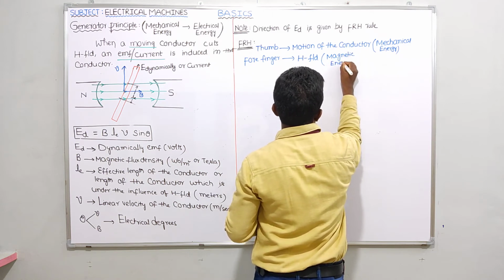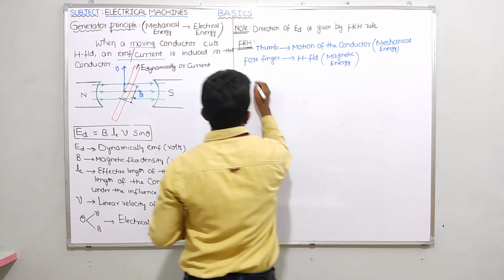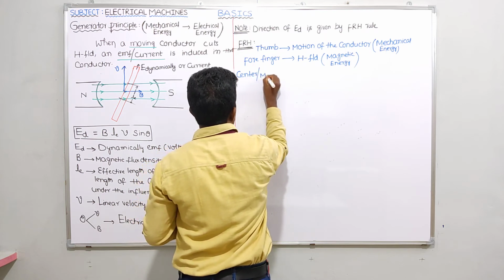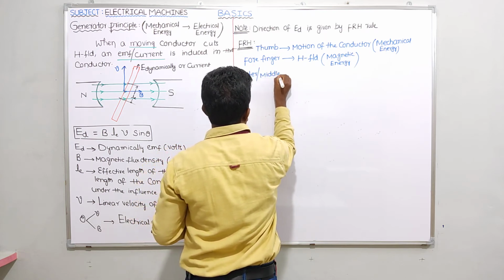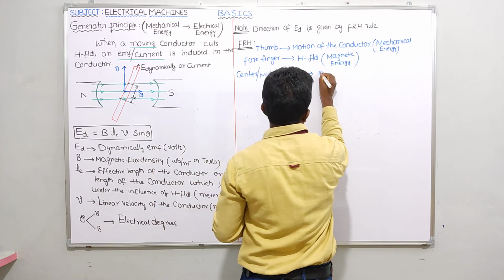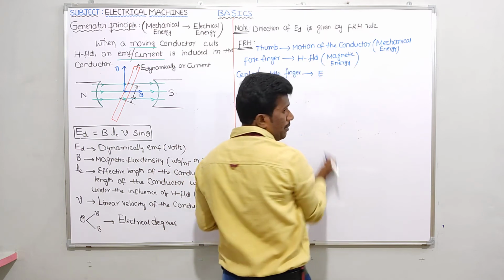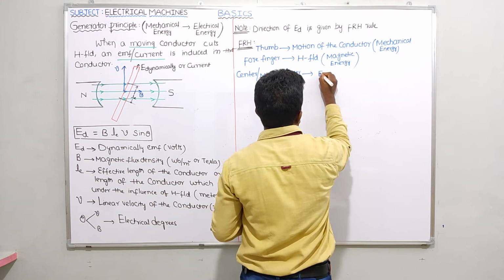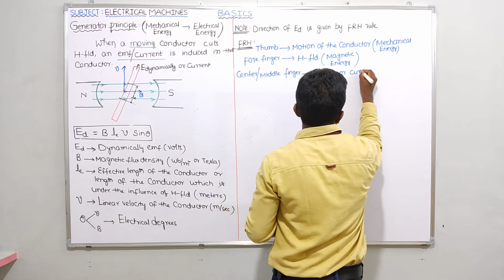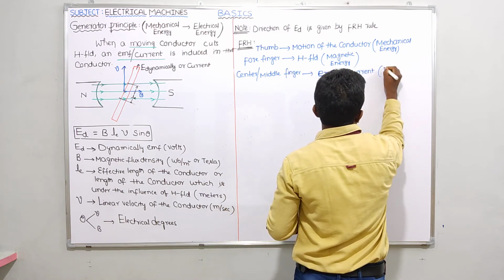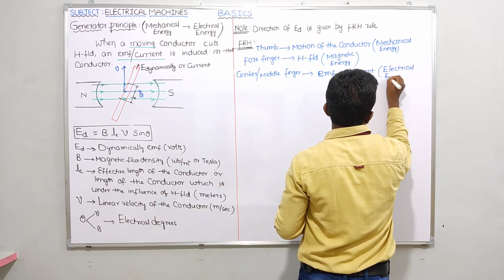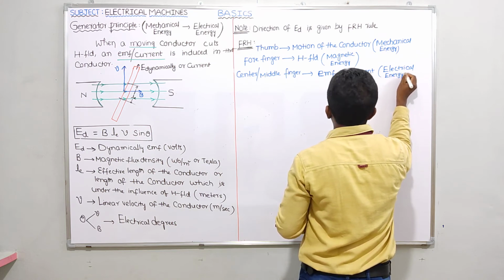Is it clear? Next, what about the center or middle finger? It indicates direction of EMF, or I can say direction of dynamic EMF, whatever, direction of EMF or current, nothing but electrical energy. Is it clear? This is about Fleming's right hand rule.